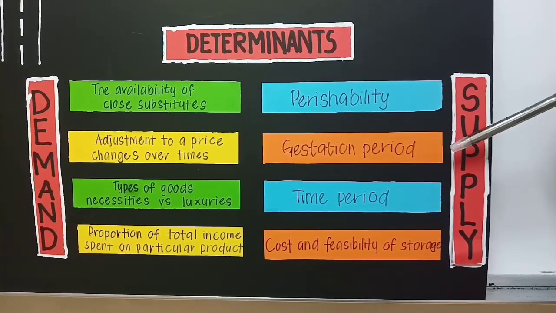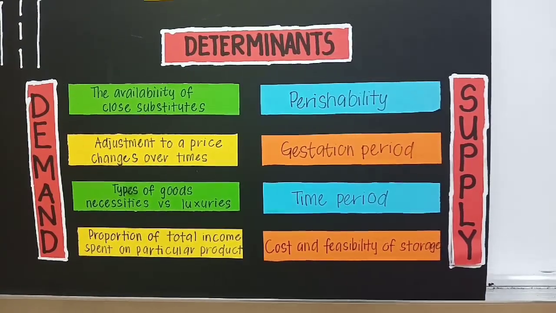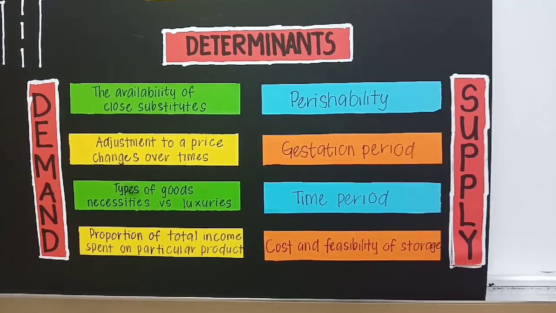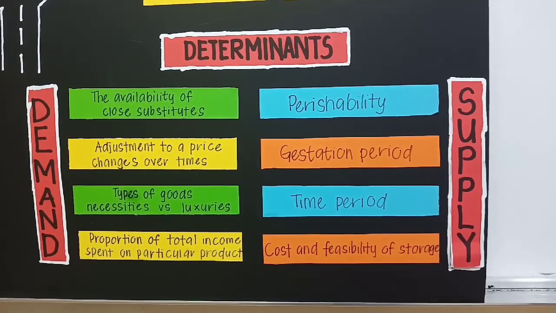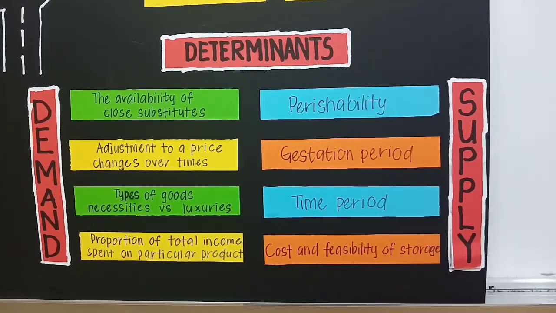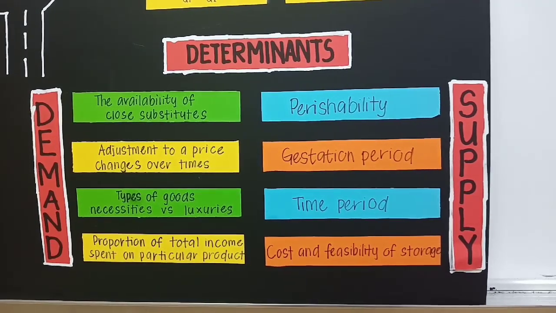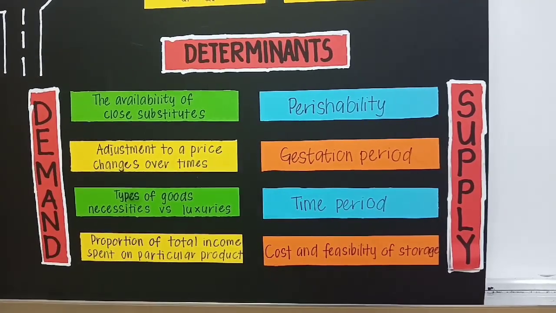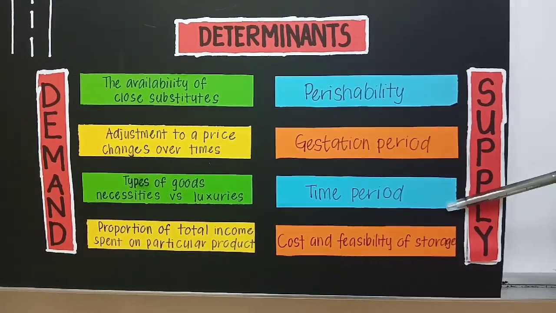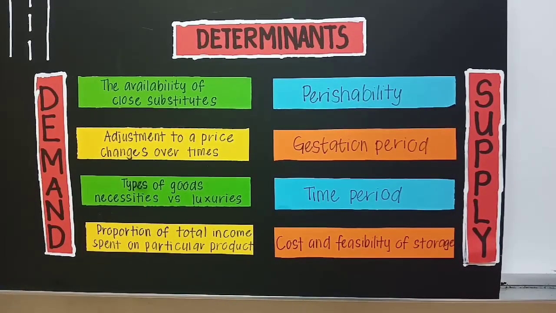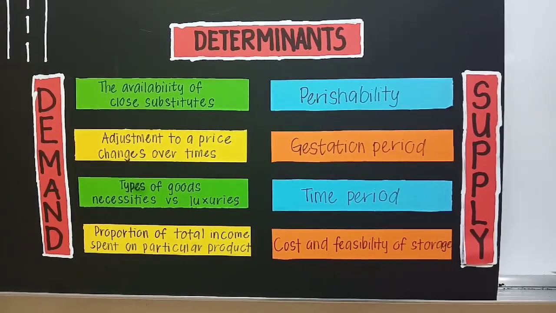Next is gestation period. Gestation period refers to the time needed to produce something. Agricultural products take a long time to produce compared to manufactured products. Thus, the supply of manufactured products is elastic and the supply of agricultural products is inelastic. Time period. The supply of goods is more elastic in the long run compared to the short run.